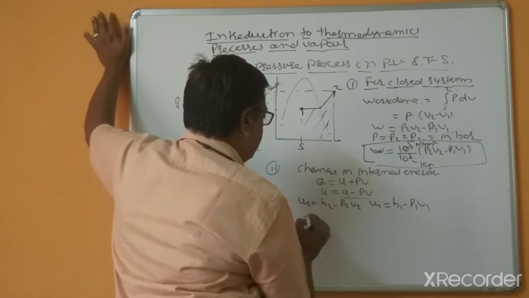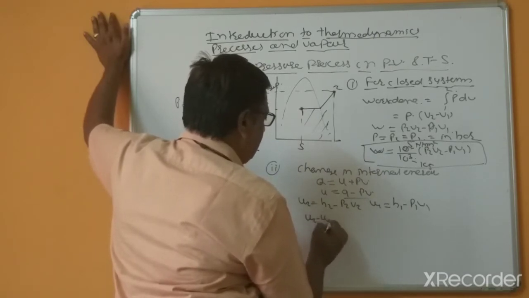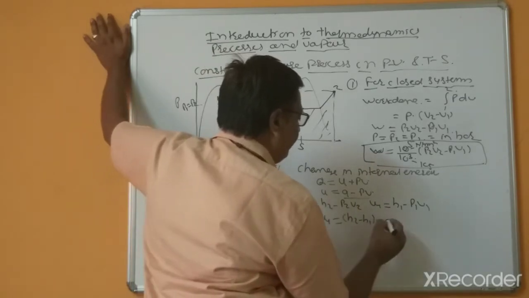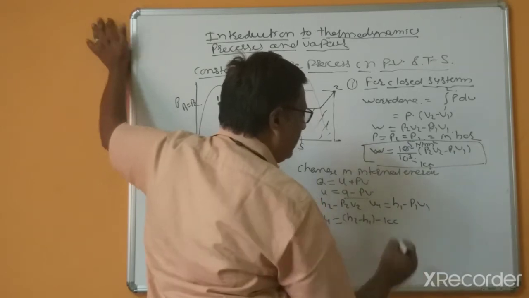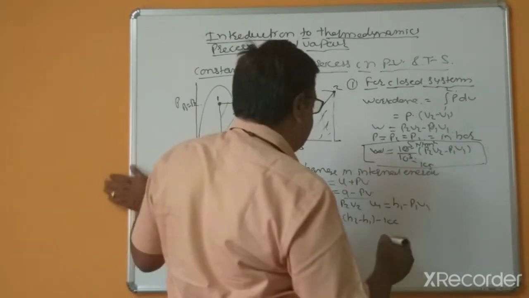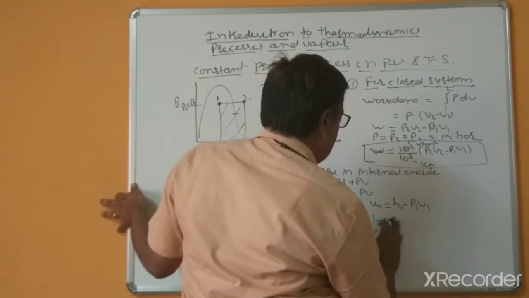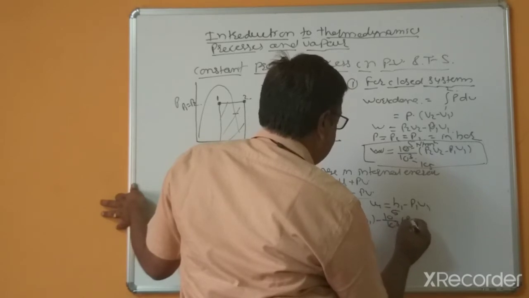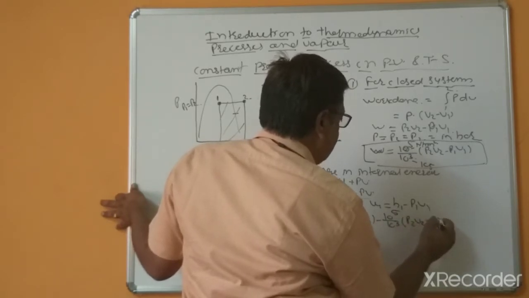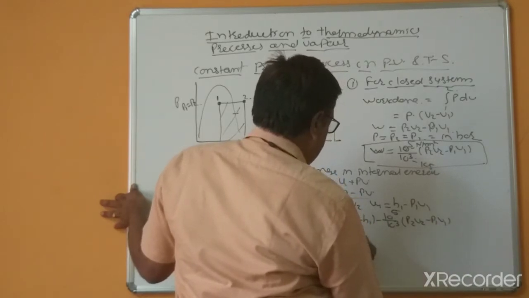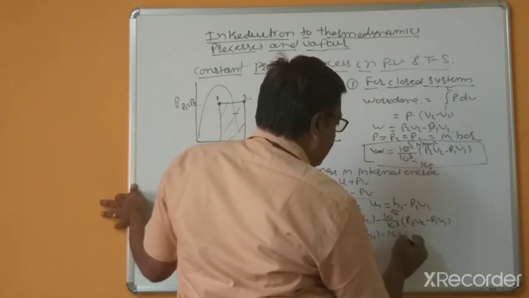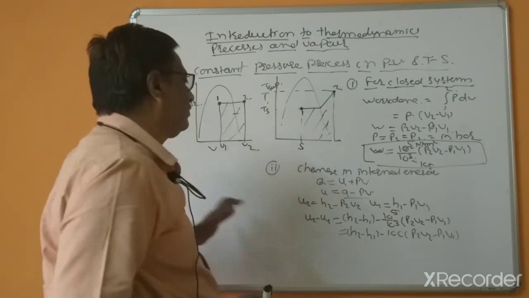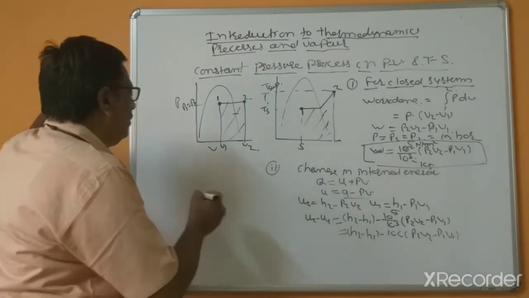So that's why U2 minus U1 equal to H2 minus H1 minus 100 (because this is for kilopascals, otherwise you may be confused, 10 to the power 5 divided by 10 to the power 3) times P2 V2 minus P1 V1. Finally you will get this equation. Right?